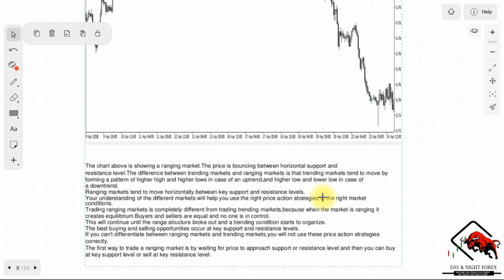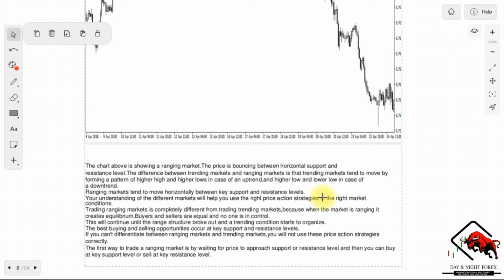So trading ranging markets is completely different from trading trending markets, because when the market is ranging, buyers and sellers are equal and no one is in control. This will continue until the range structure breaks out and the trending conditions start to organize. The best buying and selling opportunities occur at key support and resistance levels. So as you can see, it's quite clear that if you don't differentiate between ranging markets and trending markets, you'll not be able to use the price action strategies correctly depending on the market structure.